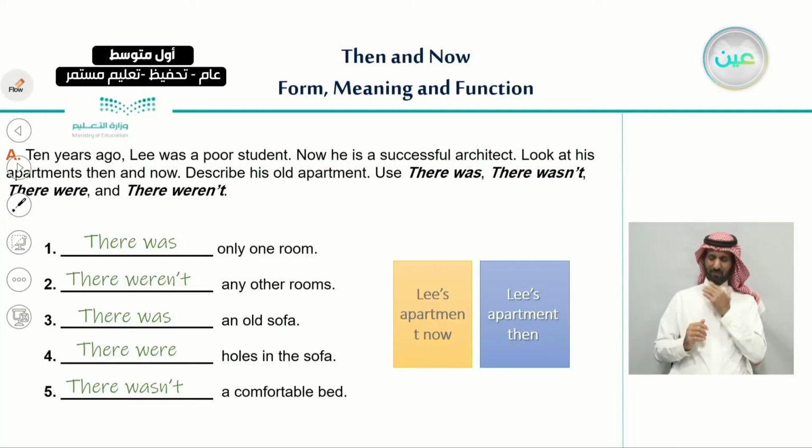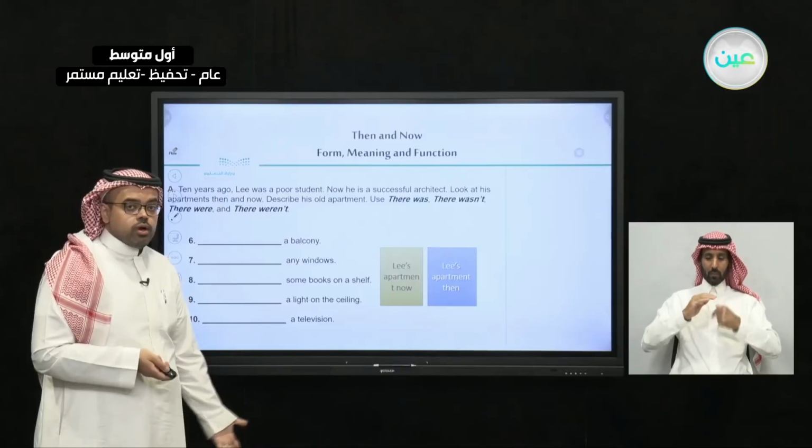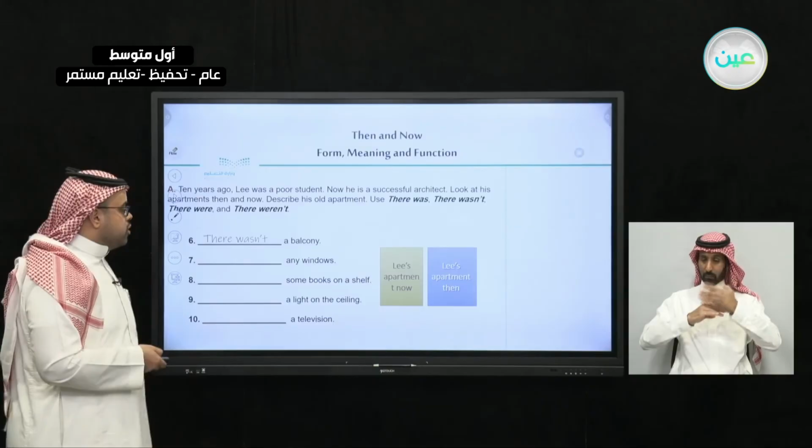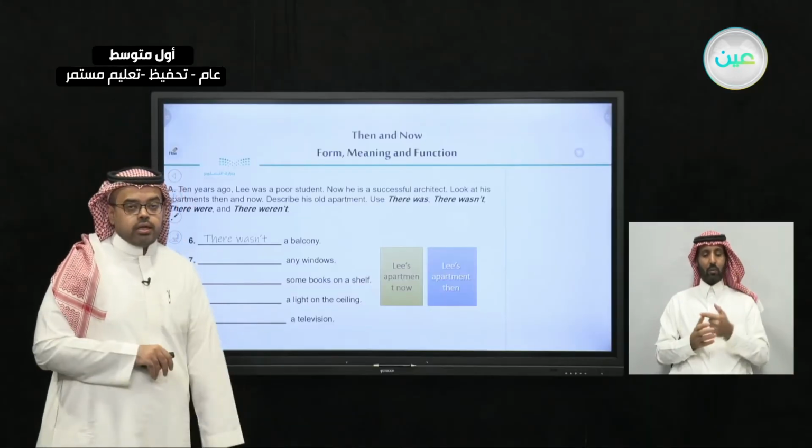There wasn't a comfortable bed. Now let's continue with number 6. Number 6, a balcony. So there was or there were? Very good. It's there was, and by having a look, the answer will be there wasn't a balcony. There wasn't a balcony.